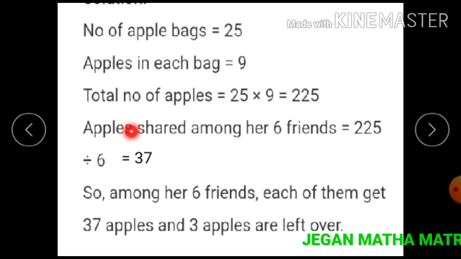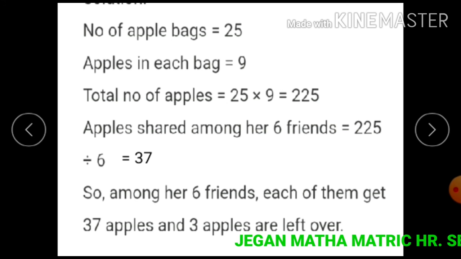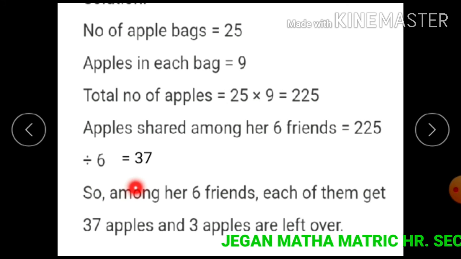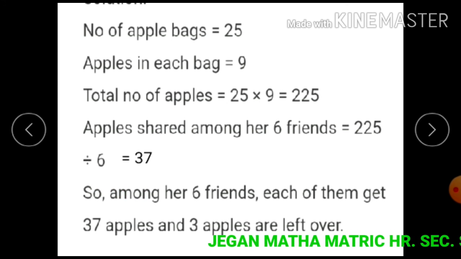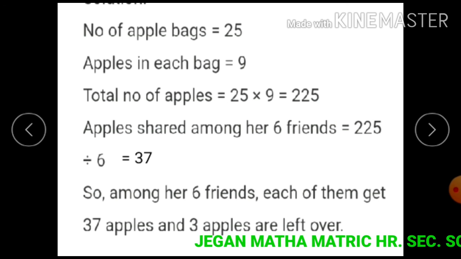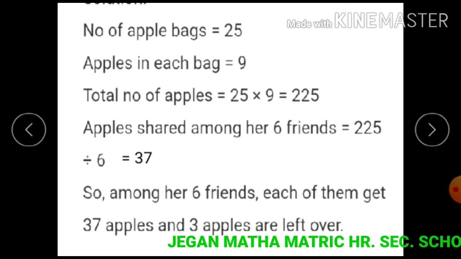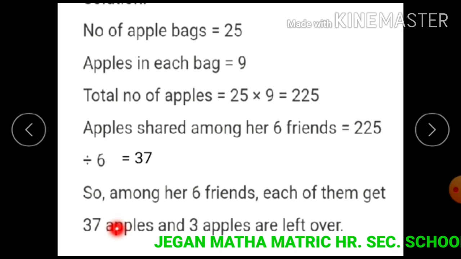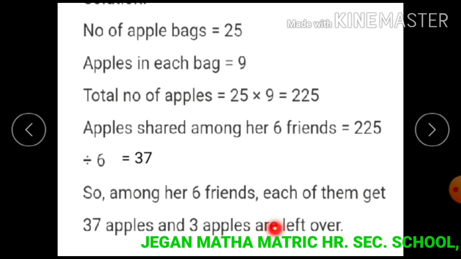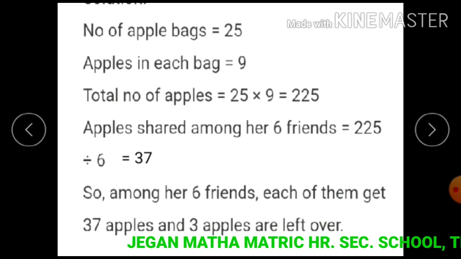So apples shared among her 6 friends equals total number of apples divided by number of friends. 225 divided by 6 equals 37, and the remainder is 3. So among her 6 friends, each of them gets 37 apples and 3 apples are left over.